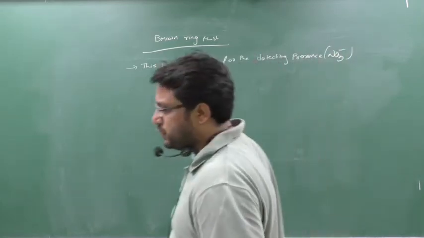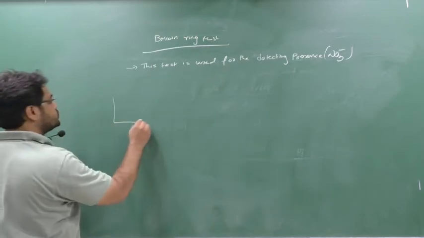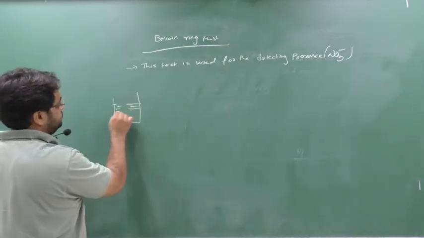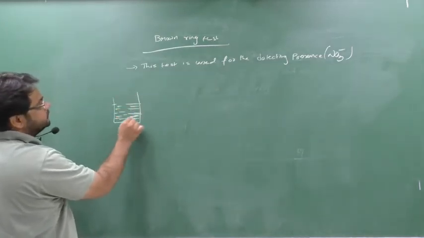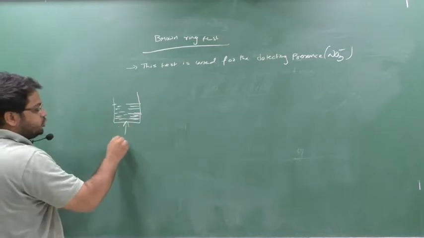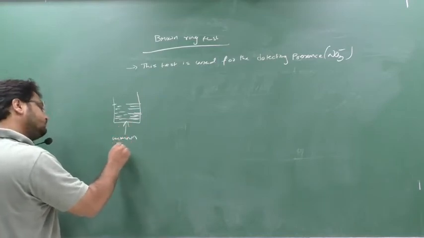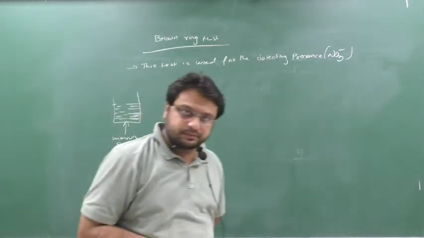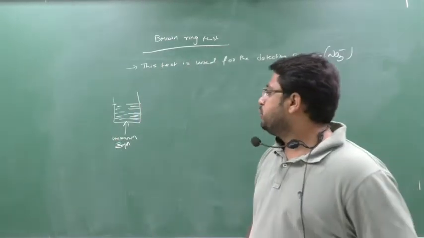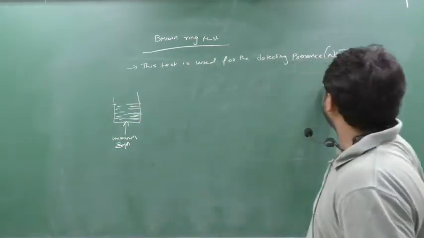Okay, suppose you come to the laboratory and I give you one unknown solution. You don't know what the solution is, and I tell you I want to know whether this solution contains NO3 minus or not.